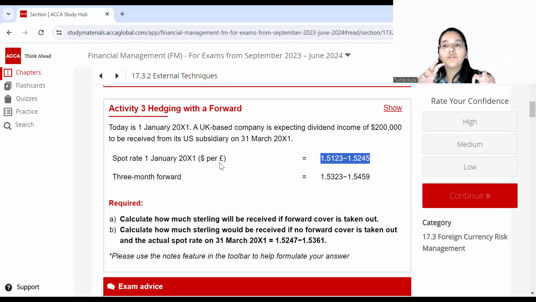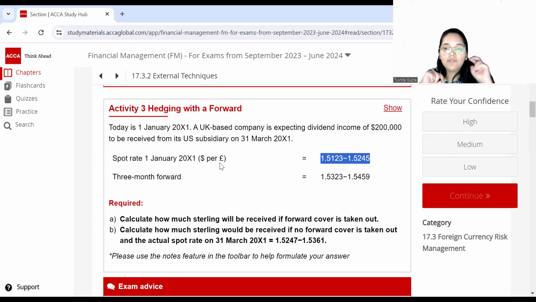But coming back to the scenario where we are, for 1 pound that you give, you're going to get more than $1. That means pound is more valuable. If you exchange $200,000, you're going to get fewer pounds. That gives you the assurance that you have to divide over here. You will not multiply. Now with this, we are sorted with the first thing.